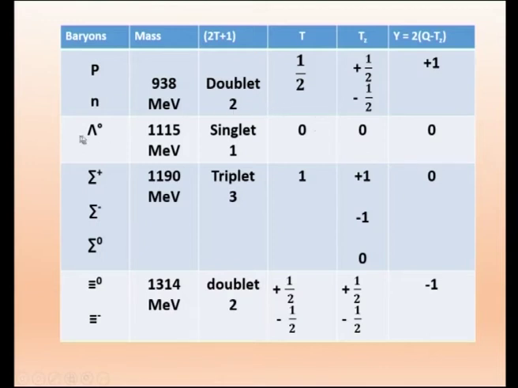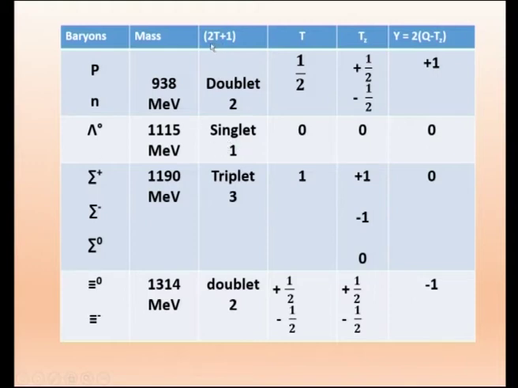Now, we go to lambda 0. Here, 0 refers to the charge of the particle. The charge is 0, and it has got 1115 MeV. In the whole group of particles they studied, only this lambda 0 is a single particle with the energy 1115 MeV. Therefore, it is a singlet.